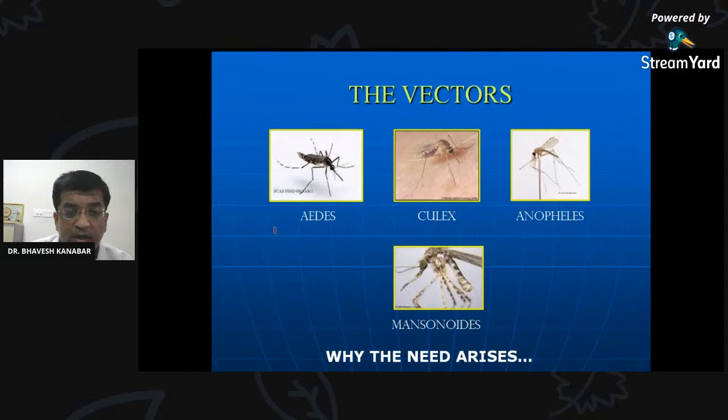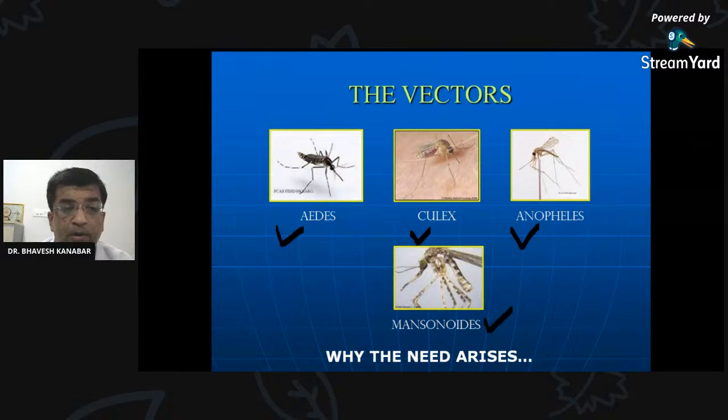You have correctly answered about different species of the mosquito that you can see in this photograph: Aedes, Culex, Anopheles, and Mansonia. These are the vectors. Because of these vectors, there can be different diseases. Now tell me about the diseases spread by the Culex mosquito. Write down in the chat box.